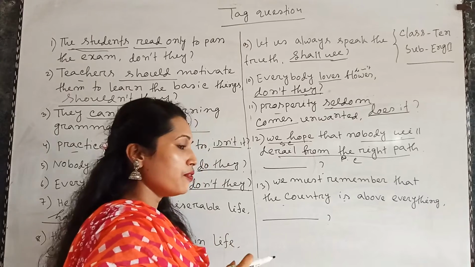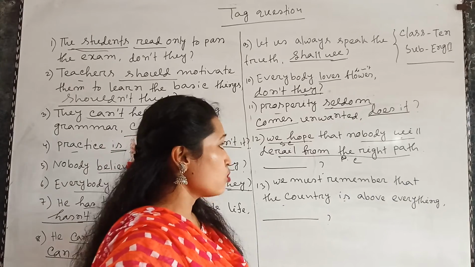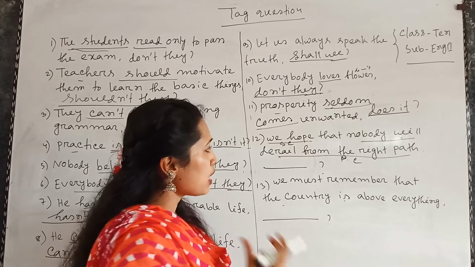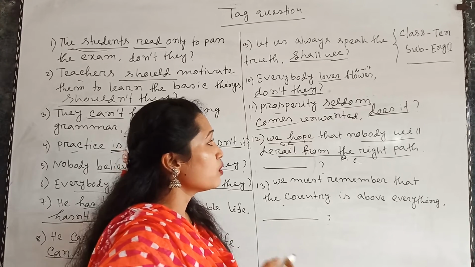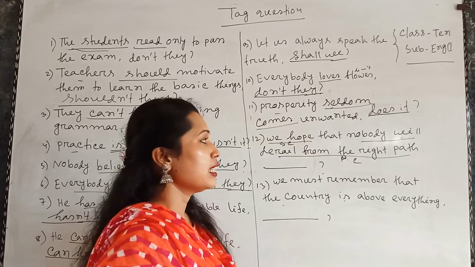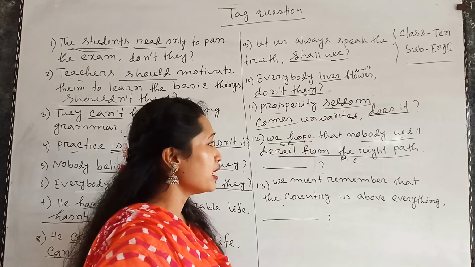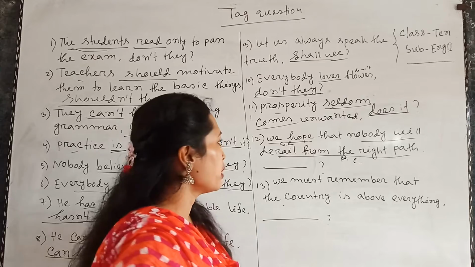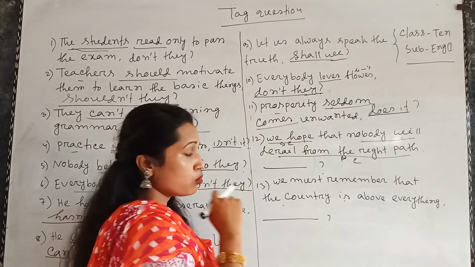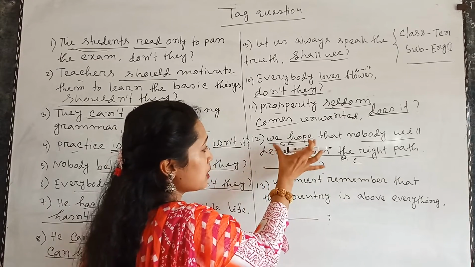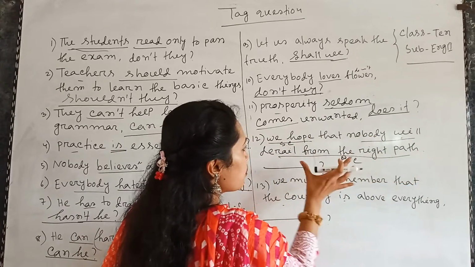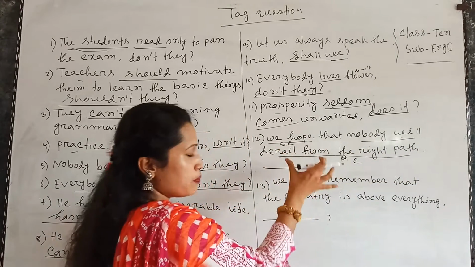So in the tag question, if the two kinds of clause are used in the same statement, in that case we will pick the verb of the principal clause or main clause. So according to the rule of tag question, we hope is the subordinate clause, and nobody will derail from the right path is the principal clause.